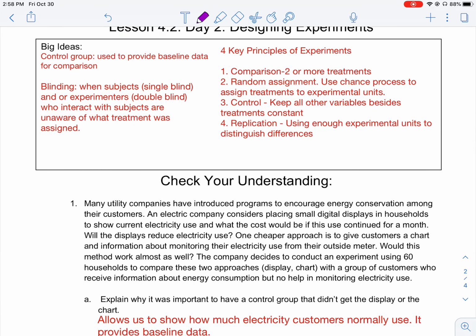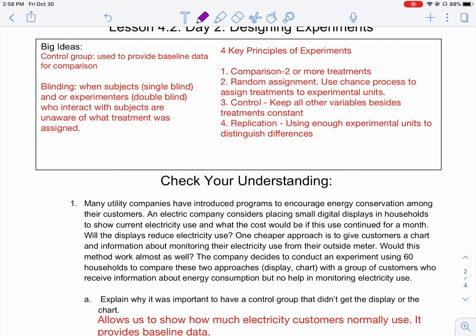Okay, so for our big ideas section, we have the control group. We use the control group to provide a baseline data for comparison. And then blinding, I have already mentioned that. We have a single blind and a double blind. So a double blind would be in cases where the experimenter, the one that is doing the experiment, might have a bias.